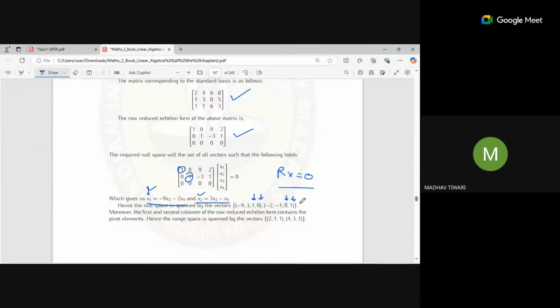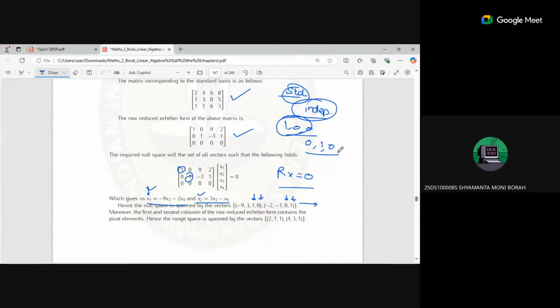Sir, why did we use 1 and 0, and 0 and 1? We use standard values for the independent variables. There is no fixed value for these independent variables, because they are free variables. So we gave them values from our side. It is quite natural to give the easier values like (1, 0, 0) and then (0, 1, 0). So we usually give these, it is standard.